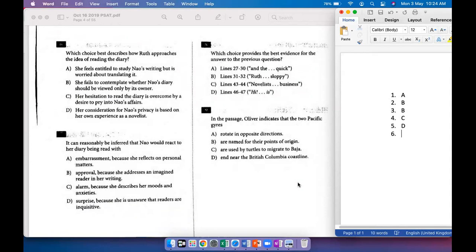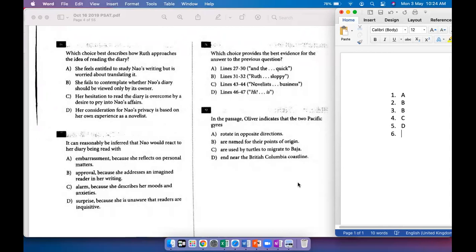They get into other people's heads, they get into other people's lives, so that's okay. A: She feels entitled to study Nao's writing, but is worried about translating it. B: She fails to contemplate whether Nao's diary should be viewed only by its owner. C: Her hesitation to read the diary is overcome by a desire to pry into Nao's affairs. D: Her consideration for Nao's privacy is based on her own experience as a novelist.